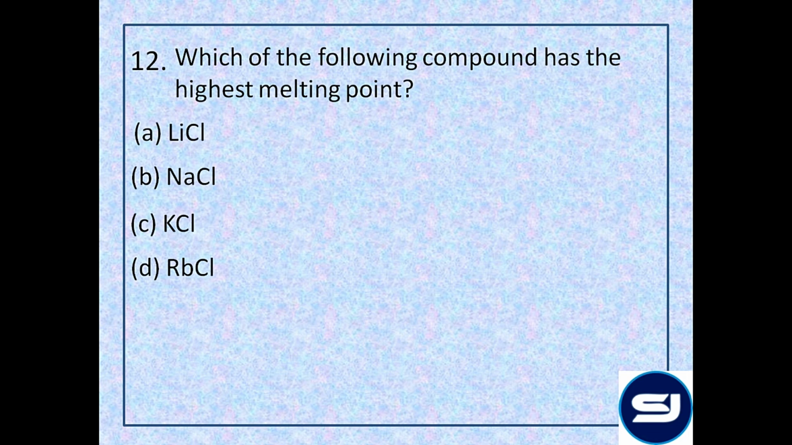LiCl, we know, has a high polarizing power as per Fajan's rule, due to which it has a high amount of covalent character, and because of covalent character the melting point is found to be exceptionally low. Hence the exceptional order of melting point is NaCl, followed by KCl, RbCl and LiCl. So the highest melting point is for NaCl, and if asked for the lowest melting point, it would have been LiCl.